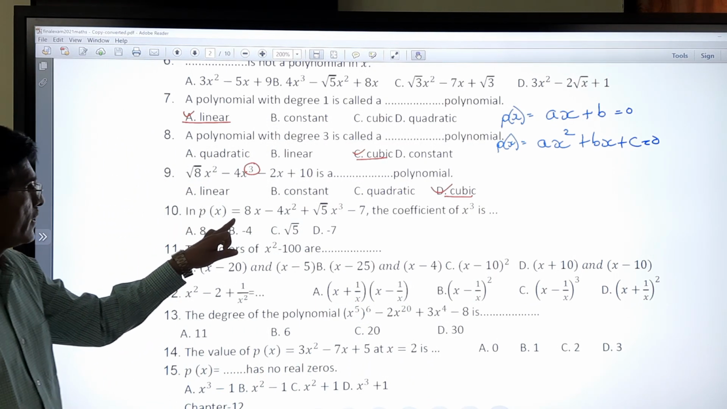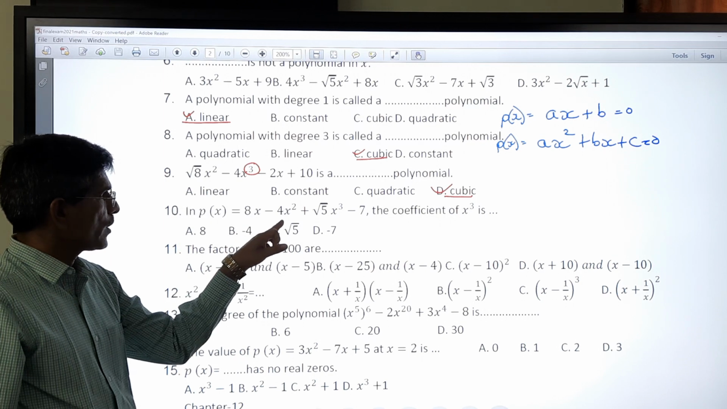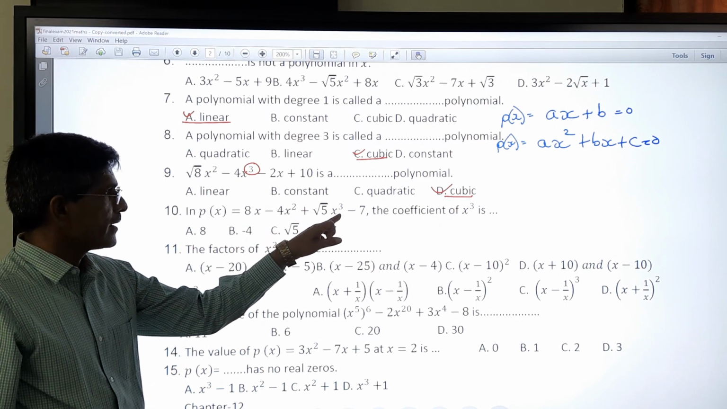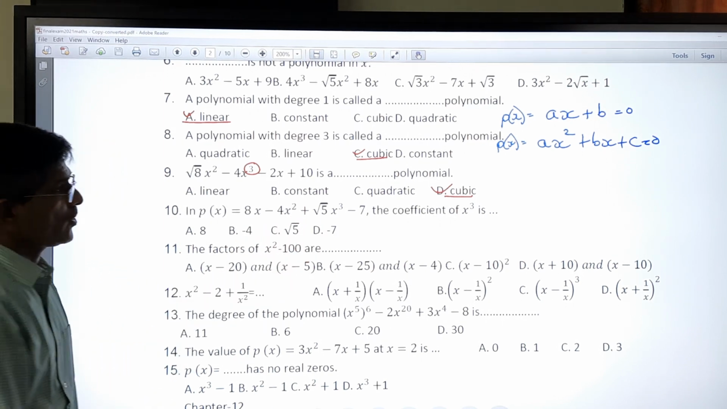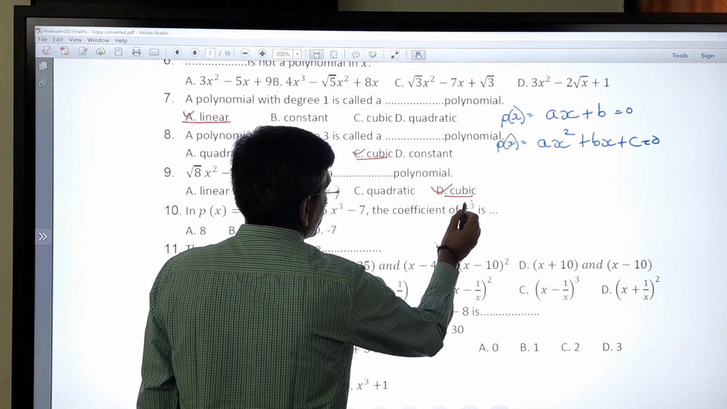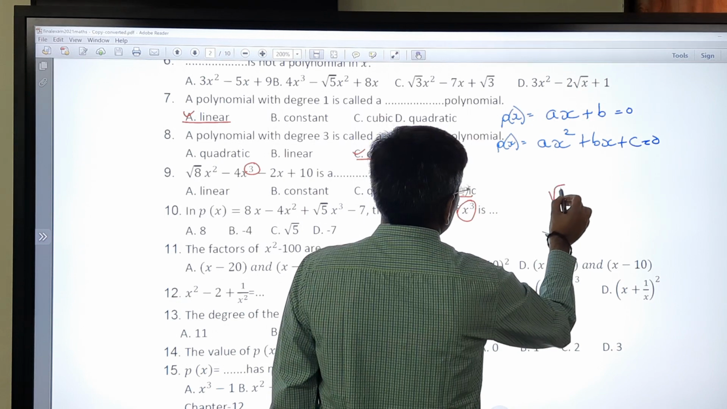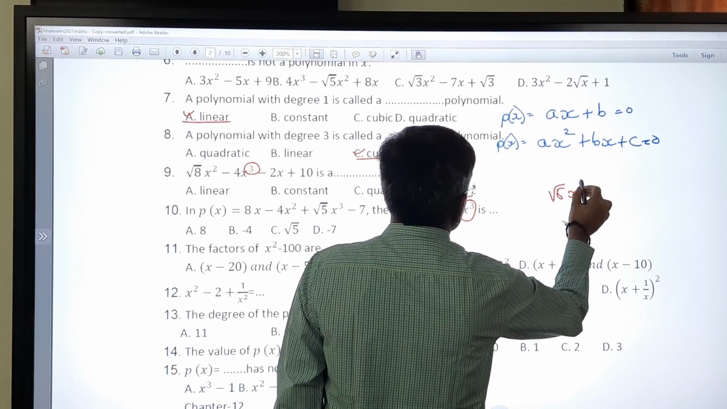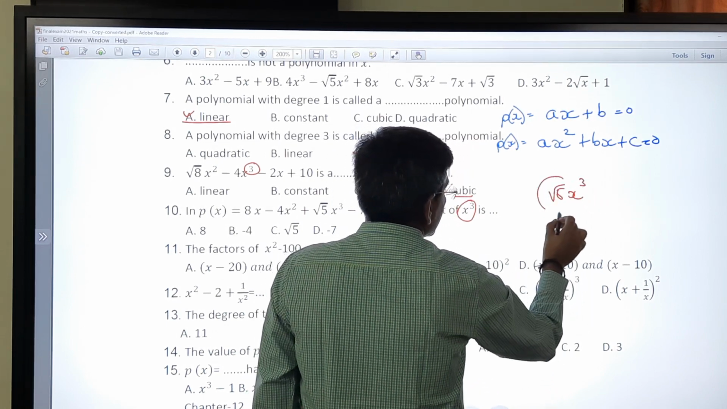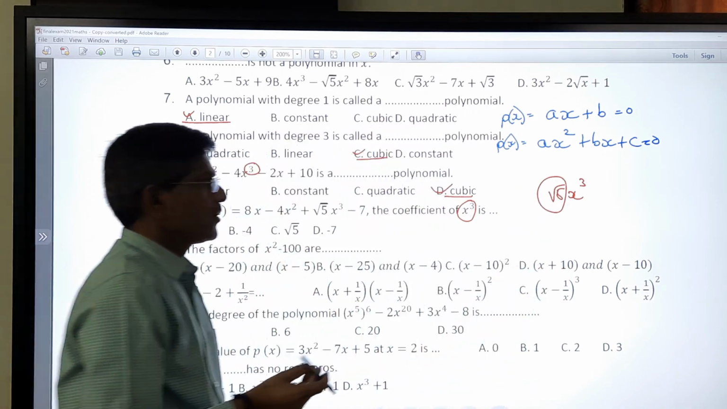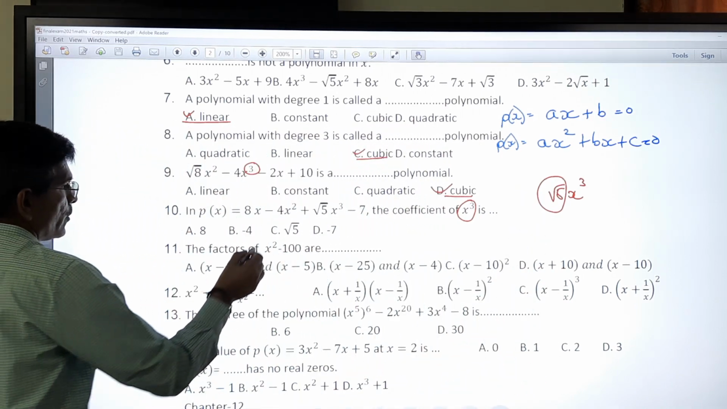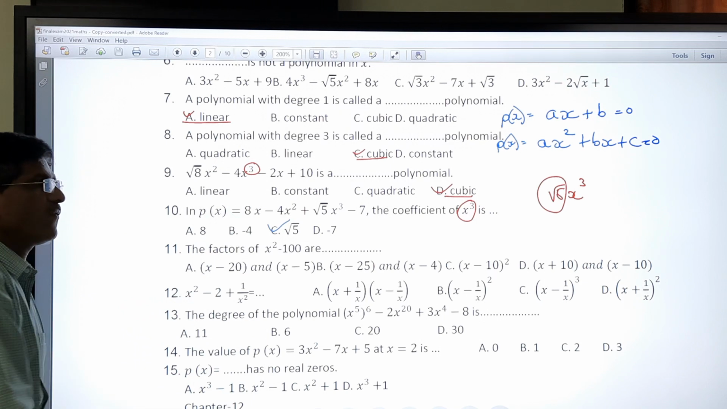In p of x, 8x minus 4x square plus root 5x square minus 7, then the coefficient of x square. So it's a coefficient. Now we are discussing the coefficient. So root 5x cube. So root 5 is called the coefficient of x cube. So here root 5 is there.